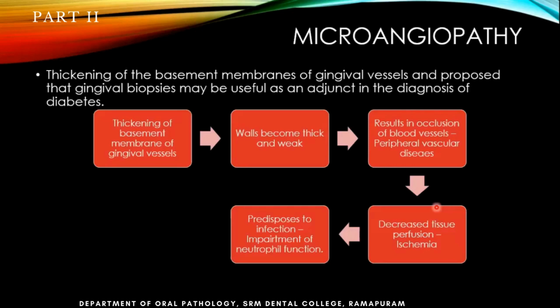When there is less blood going into the tissue, it means oxygen is less, which means the number of neutrophils that reach it will also be less. What happens when blood is less, oxygen is less, and your defense cells are also less? Whichever tissue it is supplying will be devoid of any active healing mechanism to fight off infection. So that will cause chances of infection; it predisposes the body to infections.